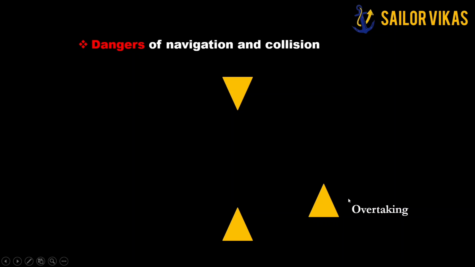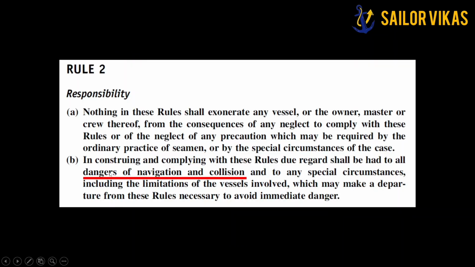Now, after understanding what dangers of navigation and dangers of collision mean, we go to the other part, that is any special circumstances including limitations of the vessels involved.